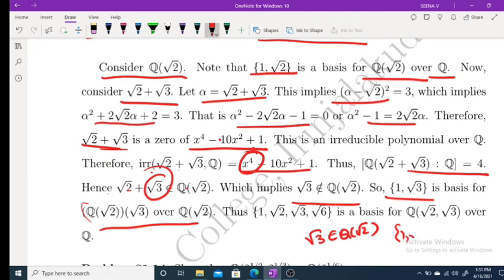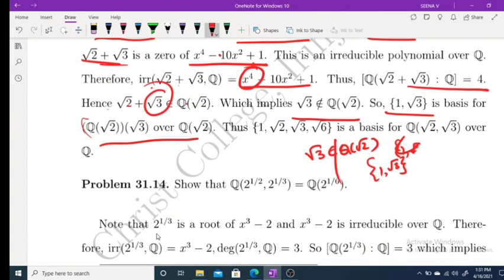Clearly 1, √2 is a basis, but since √3 does not belong to Q(√2), the only possibility is that the basis is 1, √3. So 1, √3 is a basis for Q(√2, √3) over Q(√2).